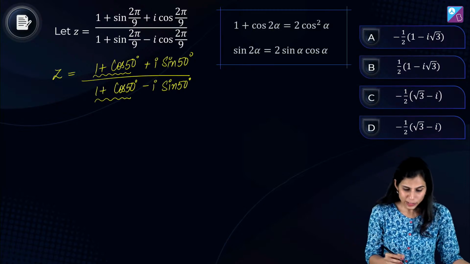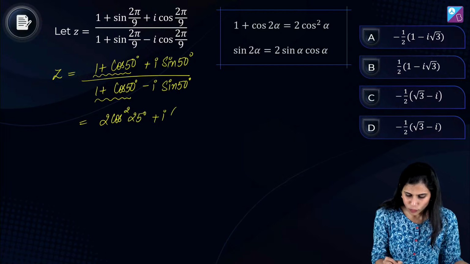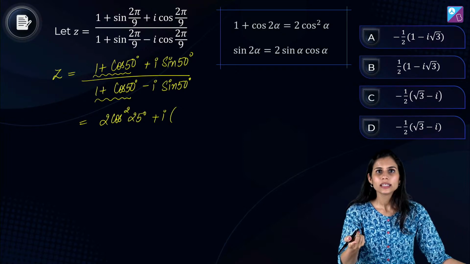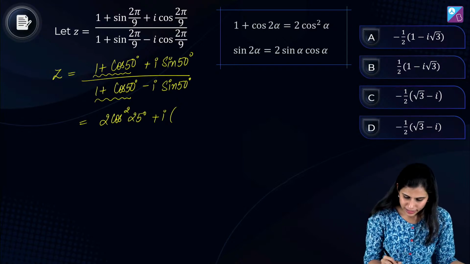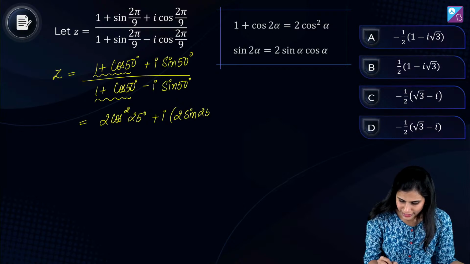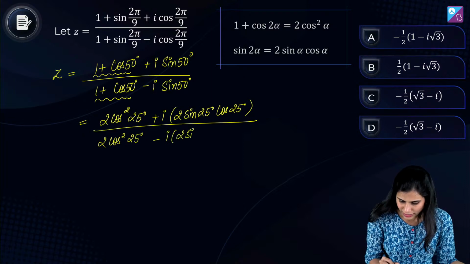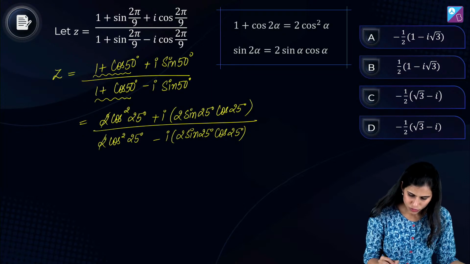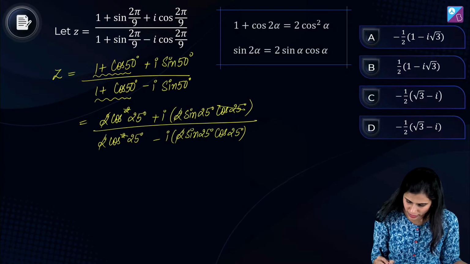तो 1 plus cos 50 will become 2 cos square half of 50, that means 25. अब एंगल हाफ हो ही रहा है तो साइन का भी हाफ एंगल फॉर्मूला लगा देते हैं. है ना, ताकि थ्रू आउट हमारे पास सेम आर्ग्यूमेंट, सेम एंगल क्रिएटेड रहे. तो sin 50 को मैं लिख सकती हूँ 2 sin 25 cos 25. Similarly, in the denominator, 1 plus cos 50 becomes 2 cos square 25 minus iota times 2 sin 25 cos 25. This 2, this 2, this 2, this 2 cancels out. ध्यान से देखना, cos 25, cos 25, cos 25, cos 25.